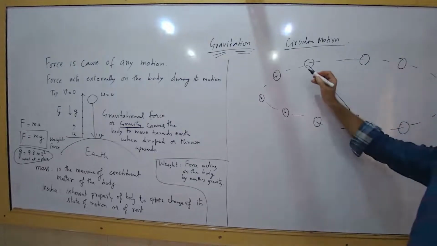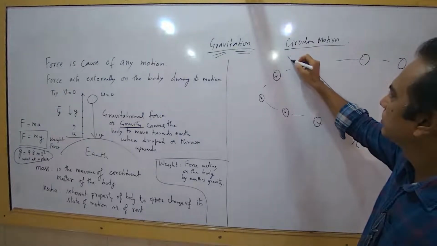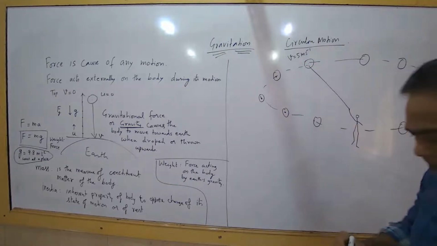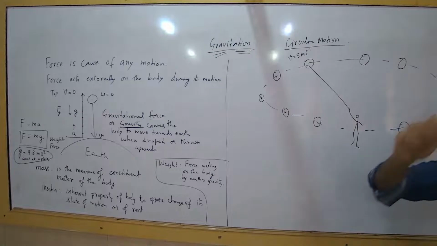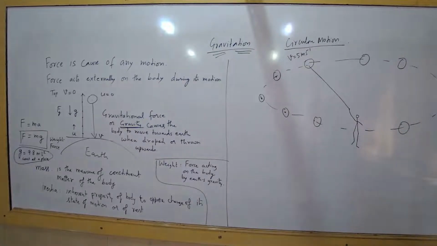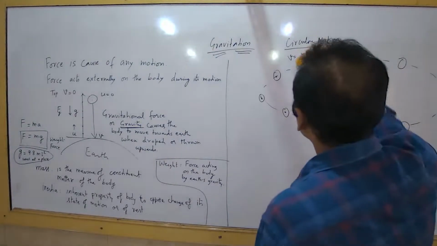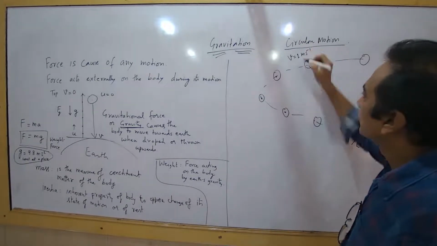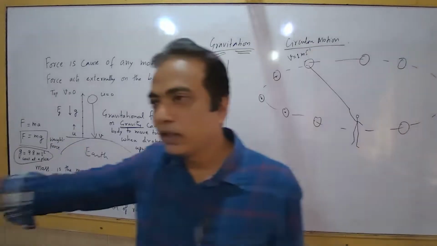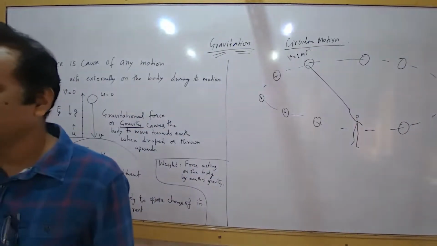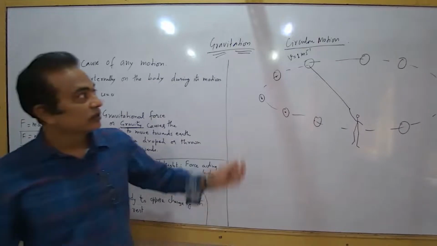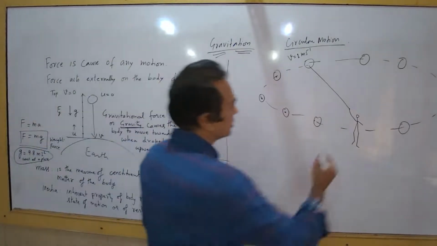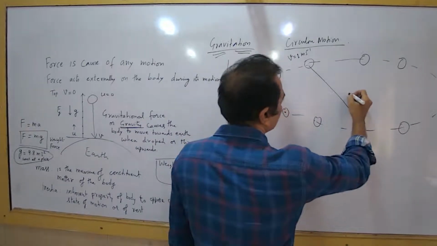Let us say it is moving at 1 meter per second. We have a 2 meter radius string and we are rotating it like this. Let's imagine this is the center.